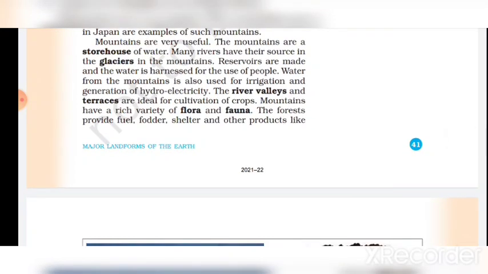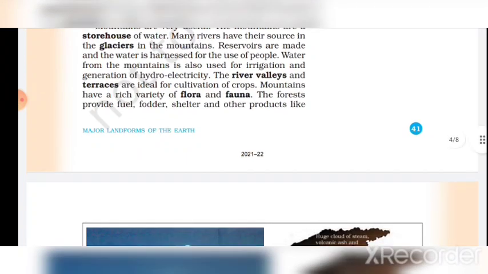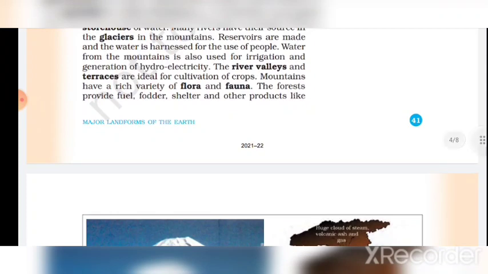Mountains are very useful. The mountains are a storehouse of water. Many rivers have their source in the glaciers. In the mountains, reservoirs are made and the water is harnessed for the use of people. Water from mountains is also used for irrigation and generation of hydroelectricity.